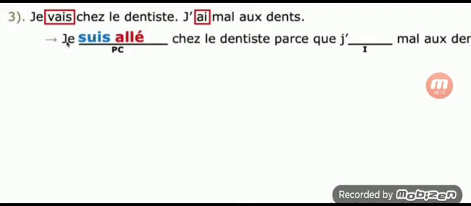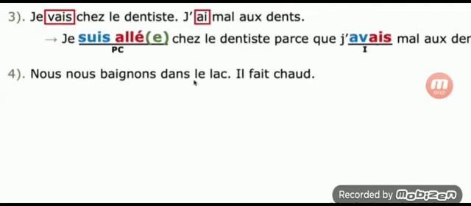Agreement: you must check who is the subject. I, is it masculine or feminine? We don't know that, so you must add one more e in brackets. Don't forget it. Second verb avoir should be imperfect. Imperfect stem is the nous form of avoir: nous avons. So remove ons, av, and the je ending is ais. So we get the translation. Je suis allé chez le dentiste. I went to the dentist's place parce que j'avais mal au dent.